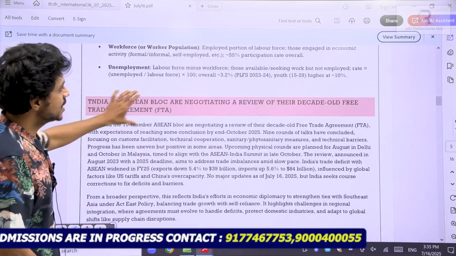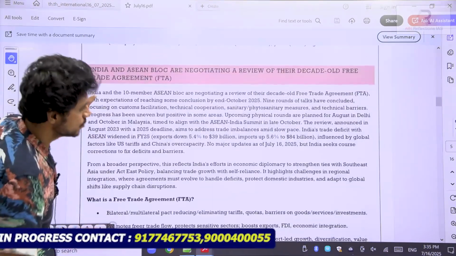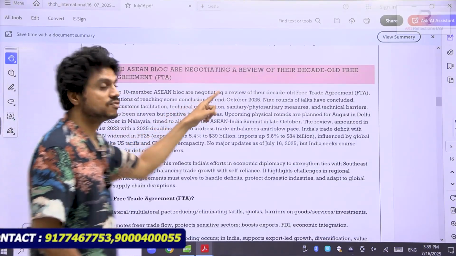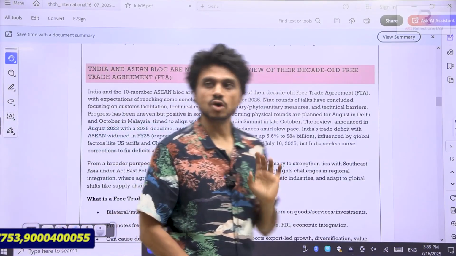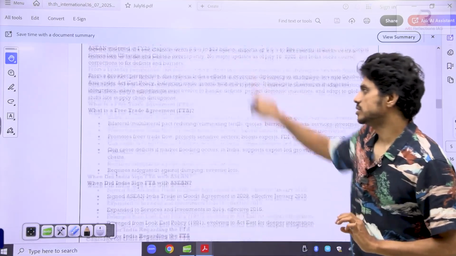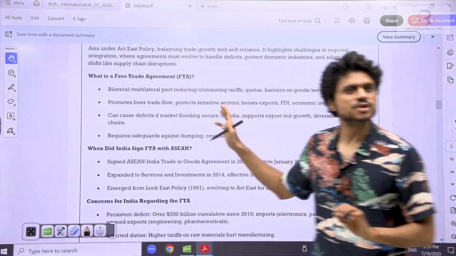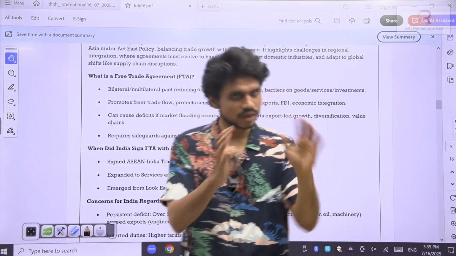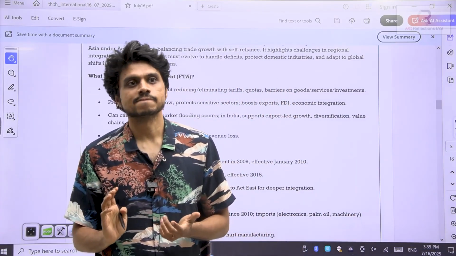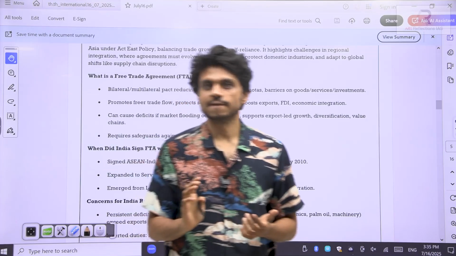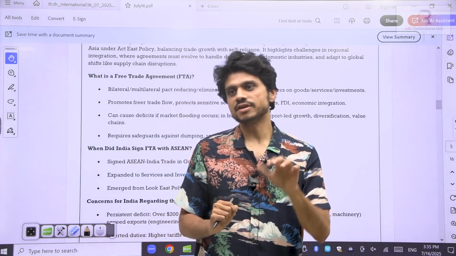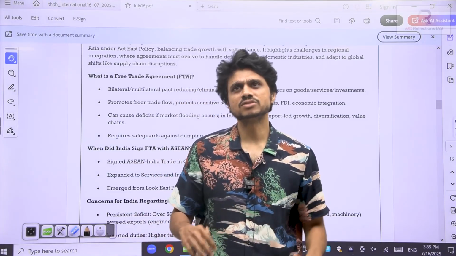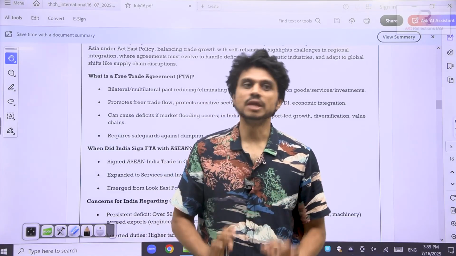Okay, so this article, I'm moving forward. India is trying to revise the free trade agreement with ASEAN. We already have a free trade agreement. We know what a free trade agreement is. Simply explain to me what an FTA is. Relaxing tariffs is the right word. Without taxes does not mean completely making them zero; that is not the intention. We will try to minimize them.